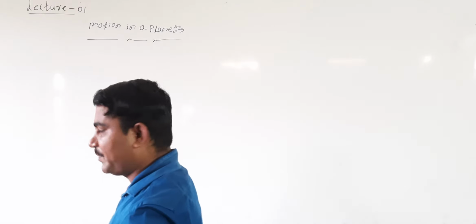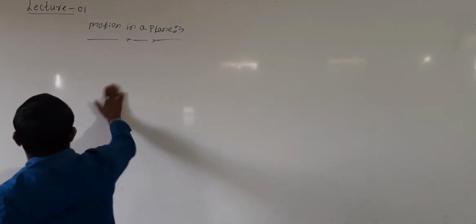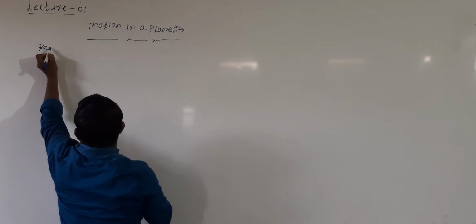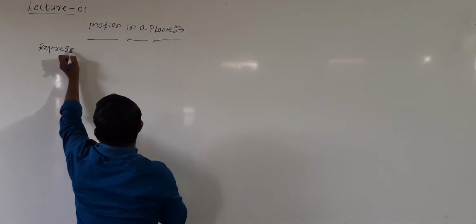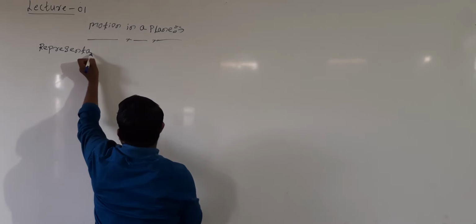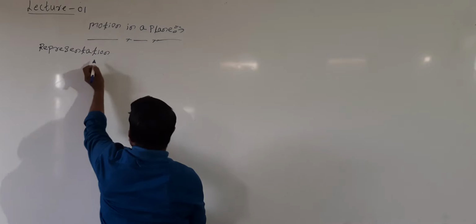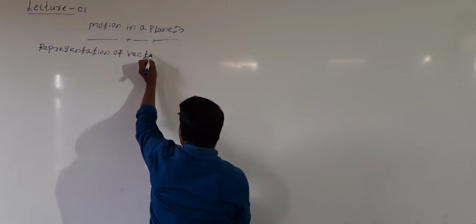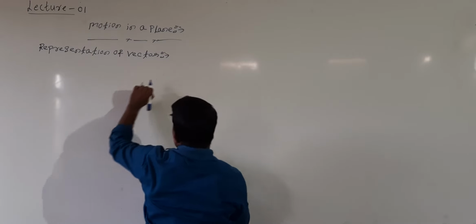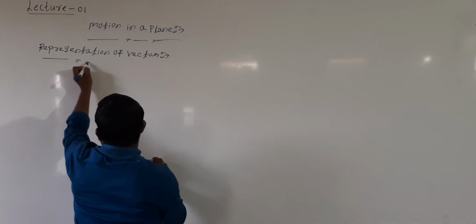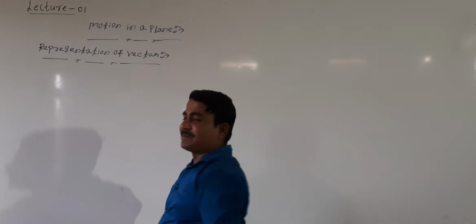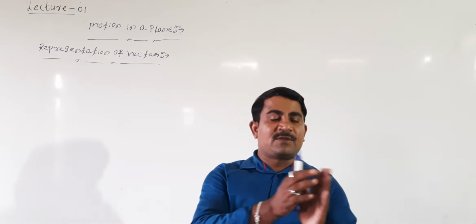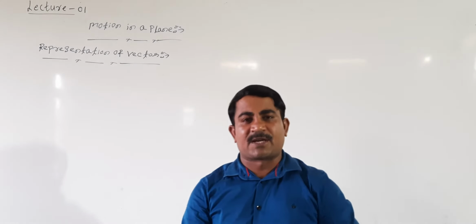Right, students? What did we say? Any physical quantity which has both magnitude and direction is called as vector quantity.